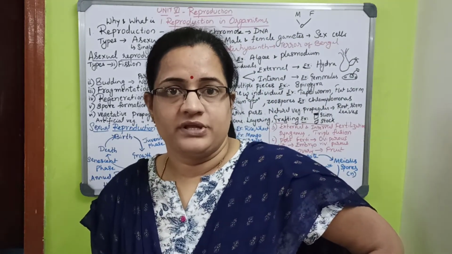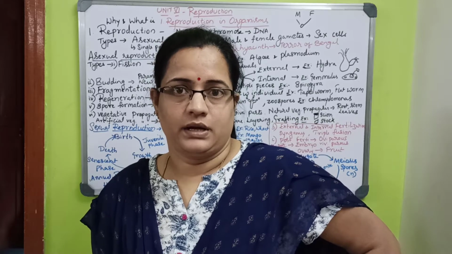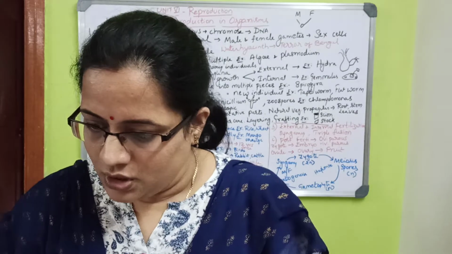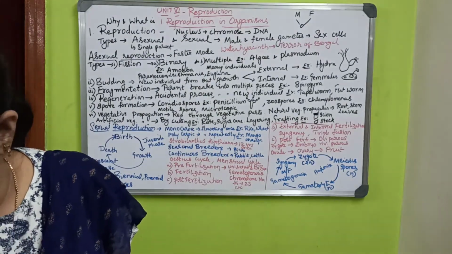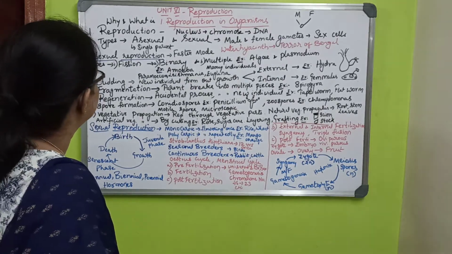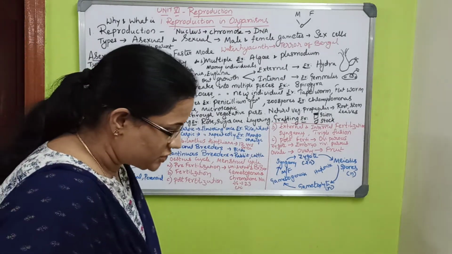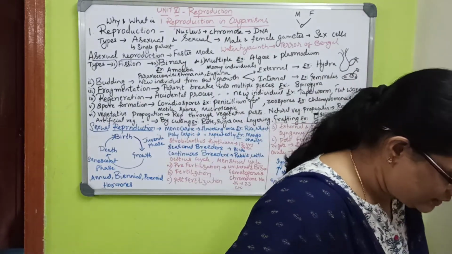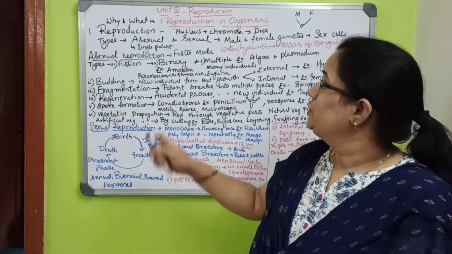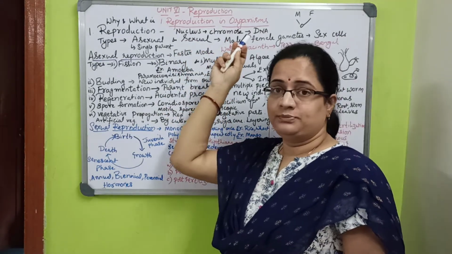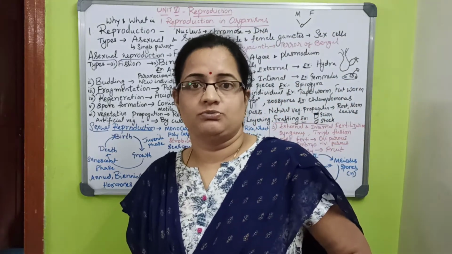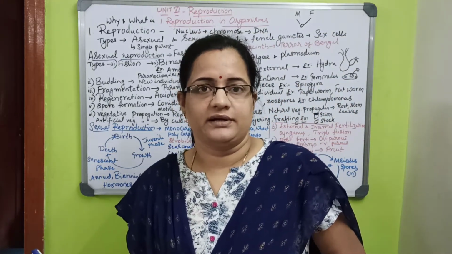Learn each type and write the perfect definition. Reproduction is the process by which living organisms produce new organisms similar to themselves. For reproduction to happen, gametes are required. In the cell, the nucleus has chromosomes, and in the chromosome DNA and genes are present. They are responsible for passing on the particular characters of the parent.